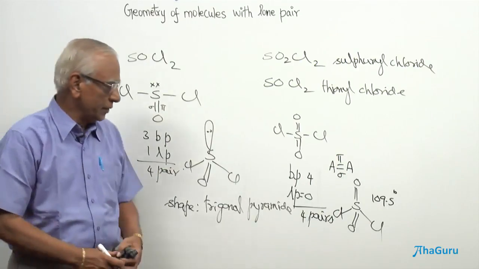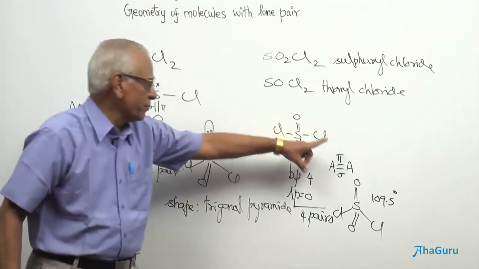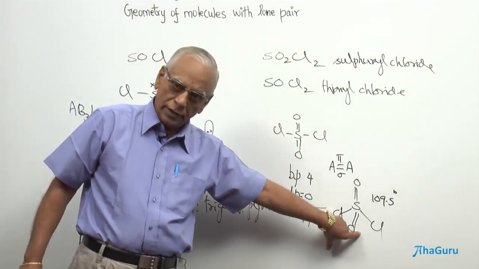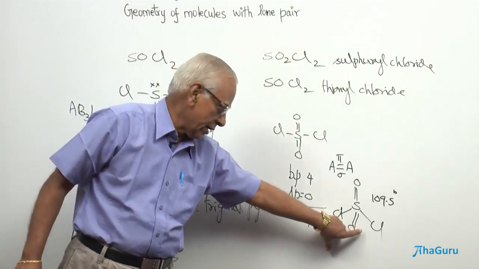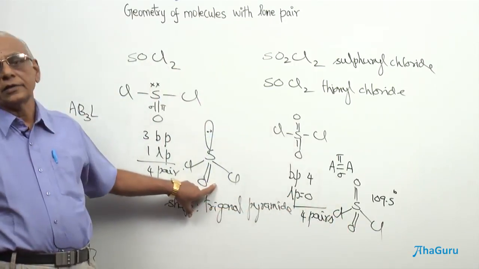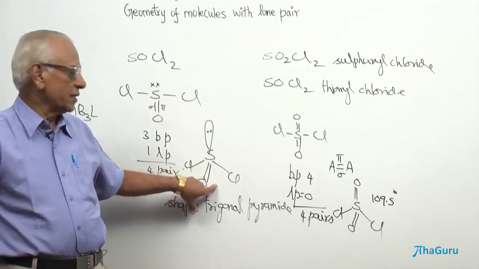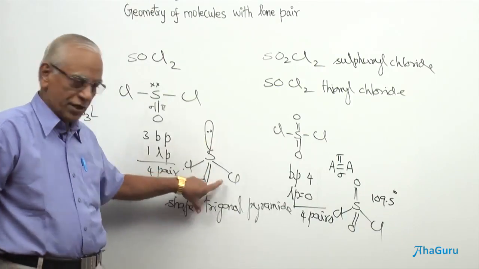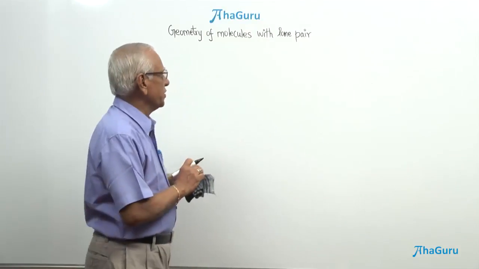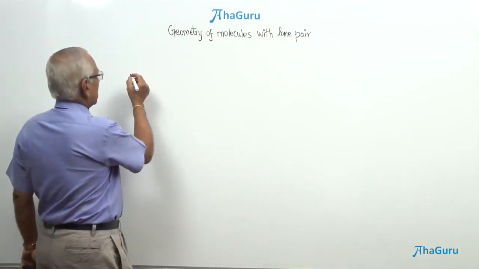Therefore, you see the difference between thionyl chloride and sulfuryl chloride. Sulfuryl chloride happens to be a tetrahedral hybridization and tetrahedral shape here, whereas thionyl chloride has got the tetrahedral hybridization and trigonal pyramid shape.